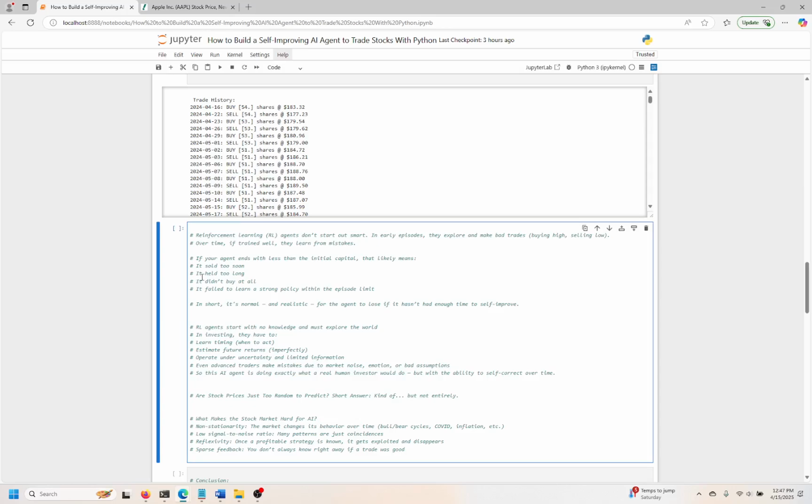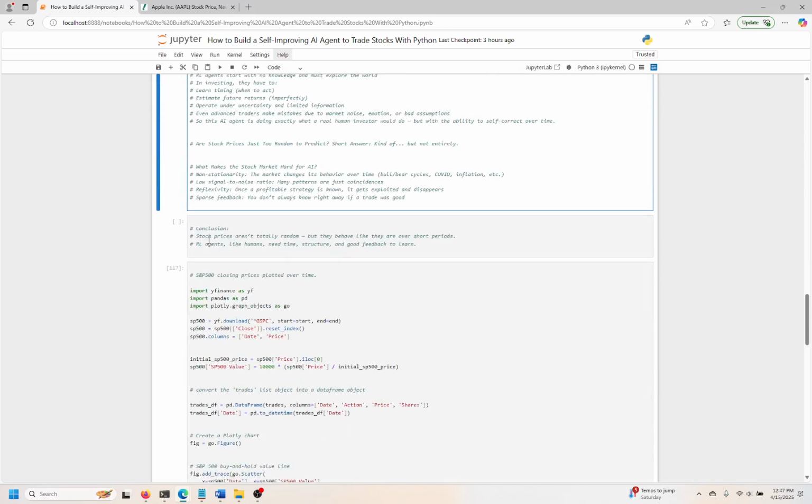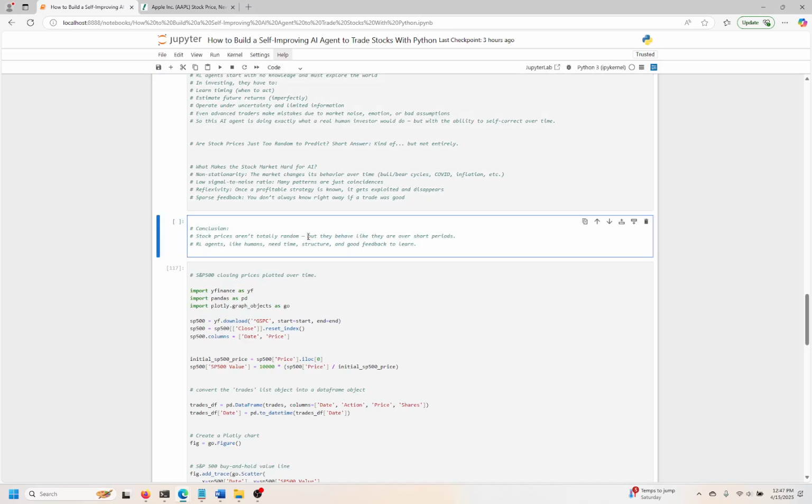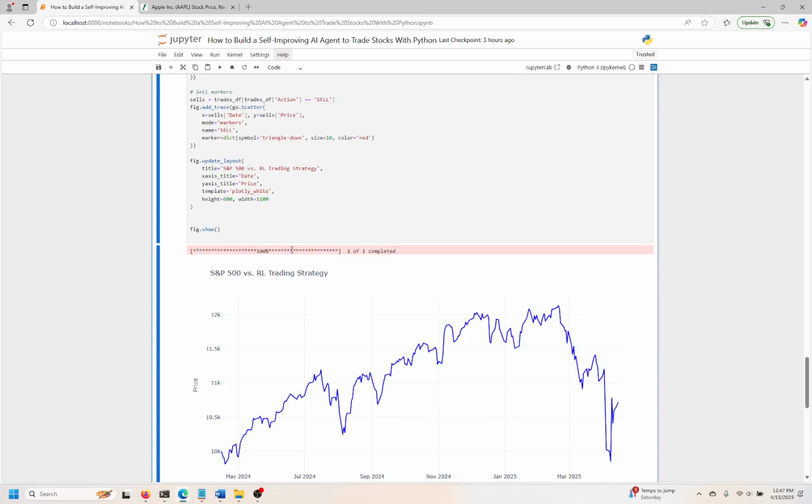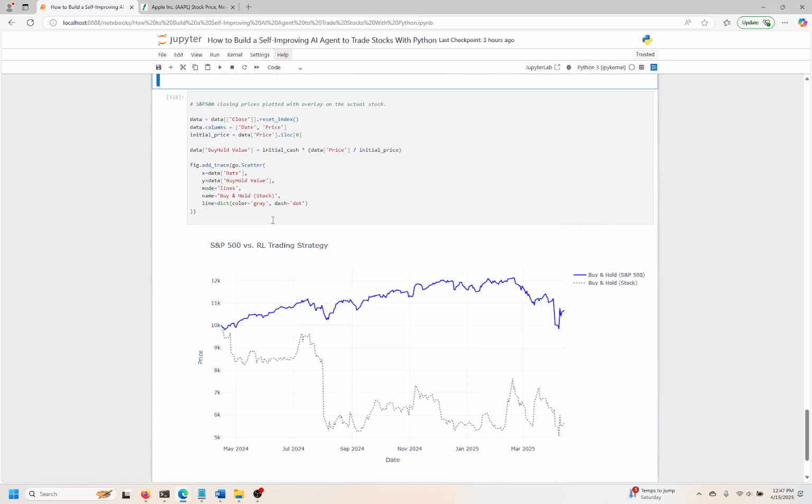Over time. Okay, so I have some things listed in my notes down there. And in the end, stock prices aren't totally random, but in the short term, they are very random, right? But in the long term, they're much more predictable. Now, how predictable? It really depends. It's not completely predictable, but in a longer time continuum, the price will be much more predictable than within a couple of days, right? It's just too short a time span. So here's the historical S&P 500 plotted on this chart, and then I compare the two at the end.